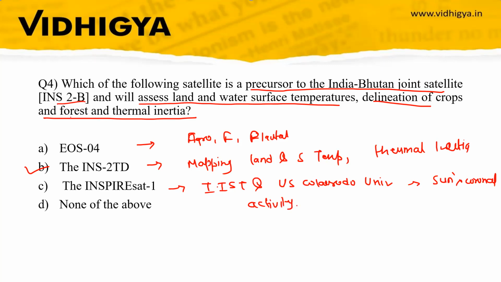So we have discussed the functions of these three satellites, and also you have to remember that three satellites were launched. First mission, PSLV C52 used. So this is all for this topic.